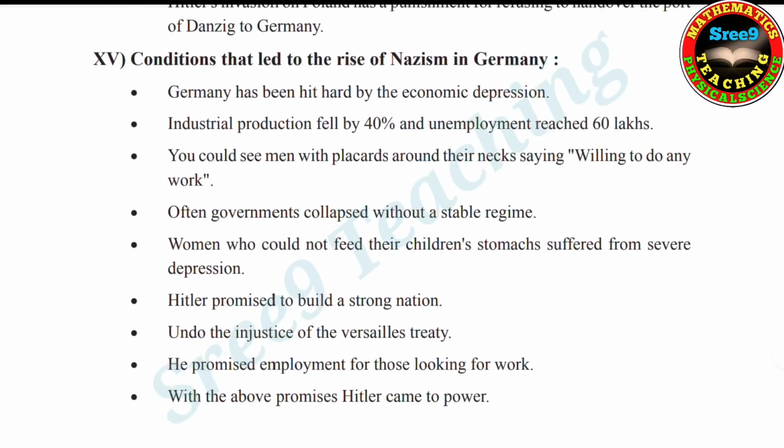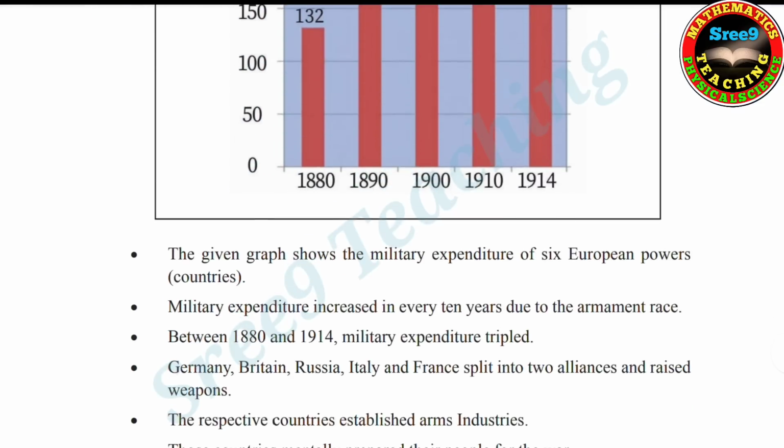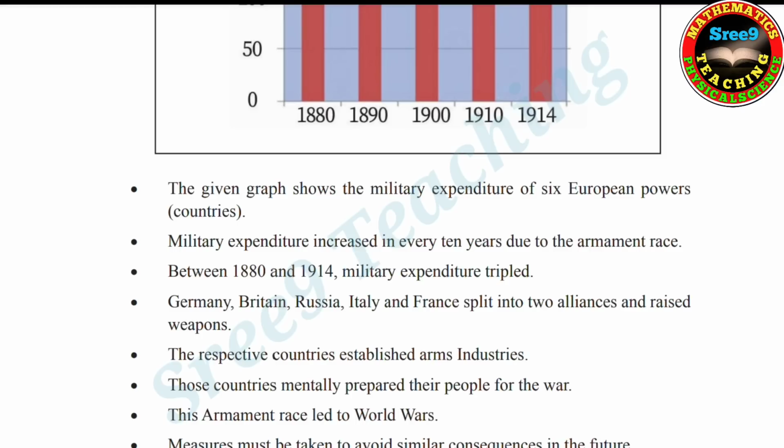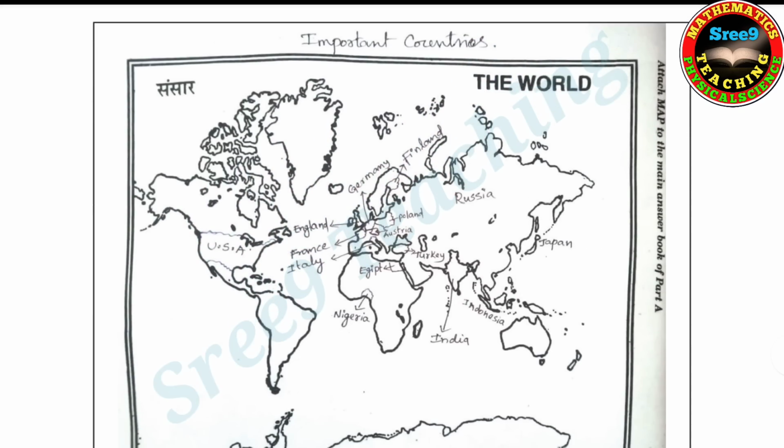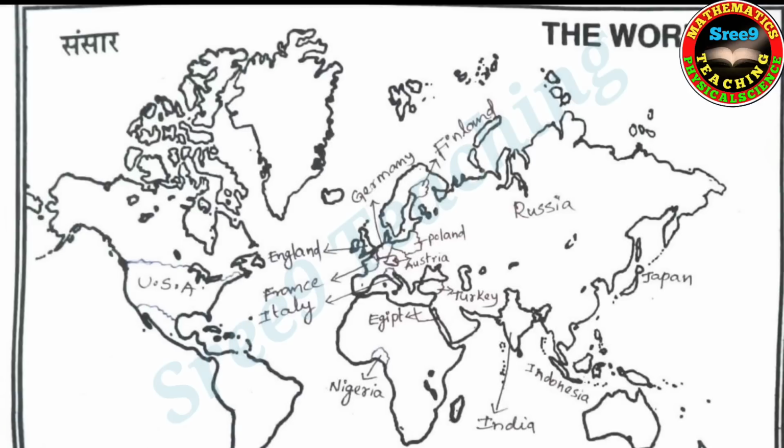I think yes. Now the graph, this is the graph which will be given and you will be asked to analyze it. So this is the information about that. You can read and learn. And this is the map pointing of important countries. I am zooming it here. What are the important countries? USA, England, France, Italy, Germany, Finland, Poland, Austria, Russia, Turkey, Egypt, Nigeria, India, Indonesia, Japan. Okay, so these are the countries involved in the first and second world wars, right?